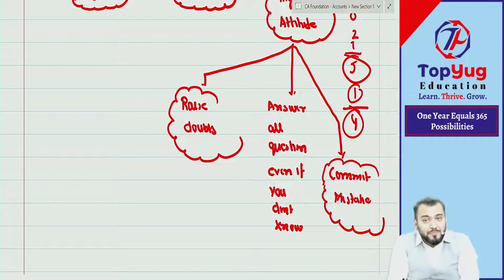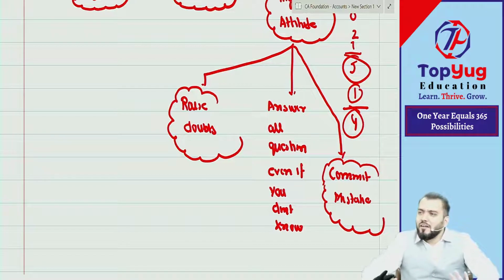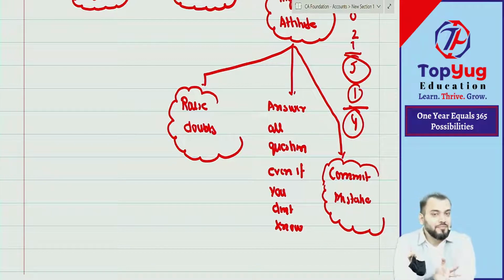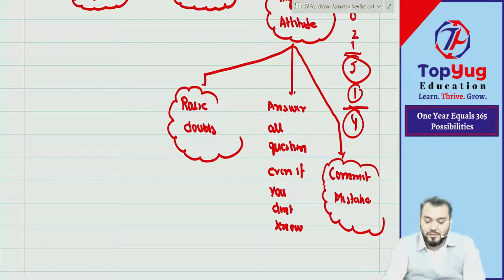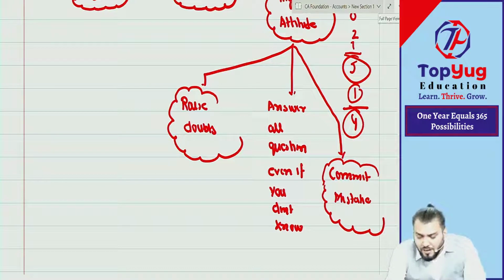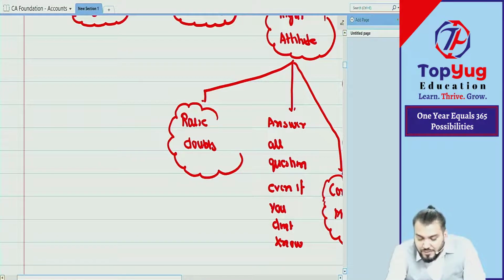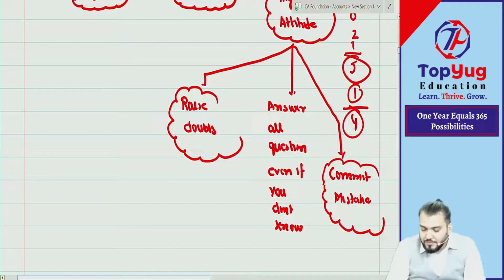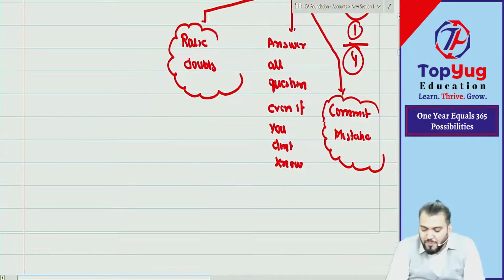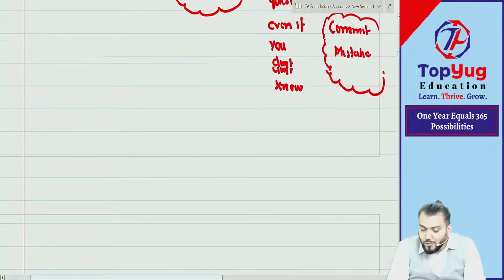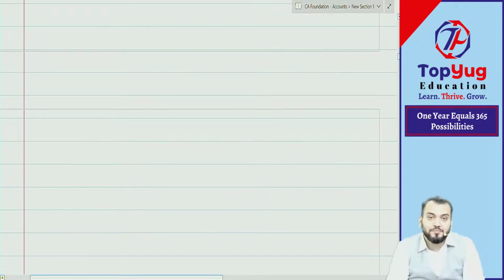If you have these three things, then automatically you will get interest in CA subjects. Correct? Understood? Yes, sir. Are you able to understand? Correct. So this was an introduction from my side about how to approach the subject, how to approach the CA foundation subjects. Correct? Yes, sir.